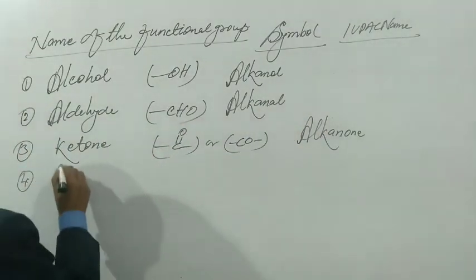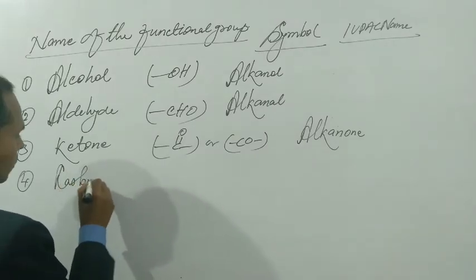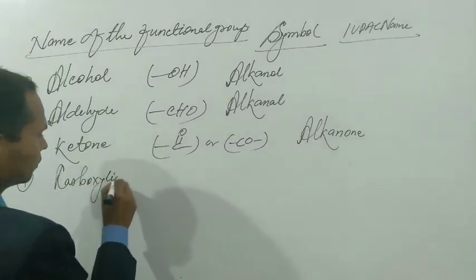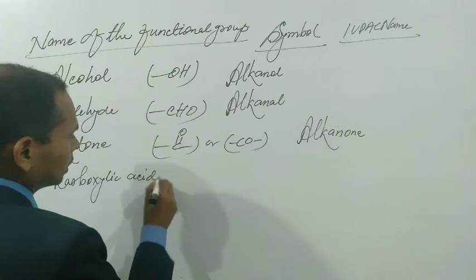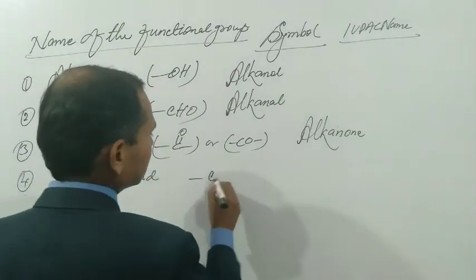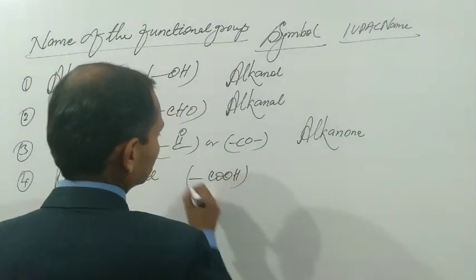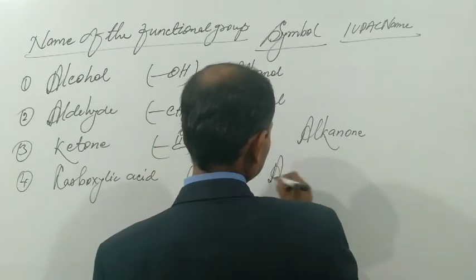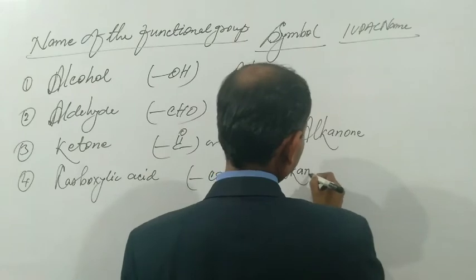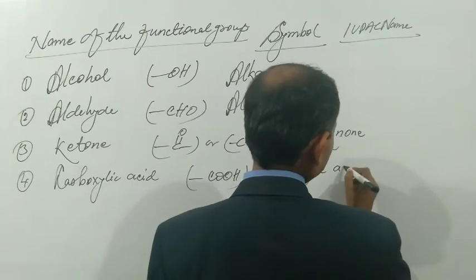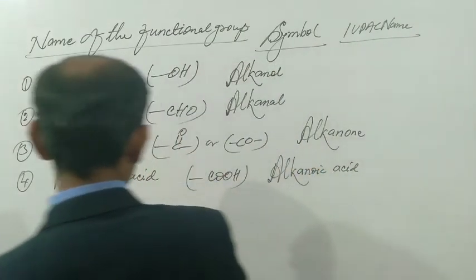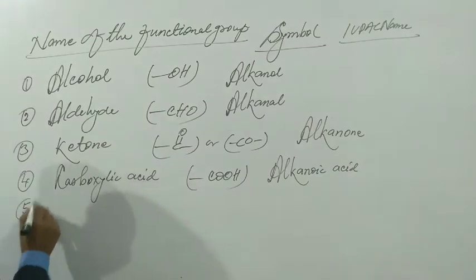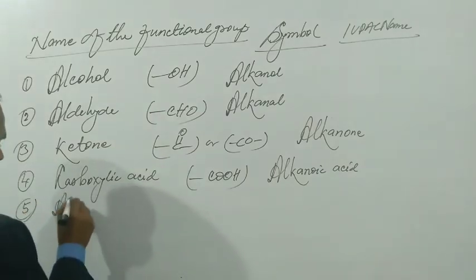Four is carboxylic acid. The symbol is COOH, and the IUPAC name is alkanoic acid. Five is alkyl halide.